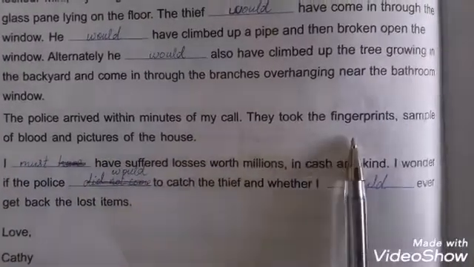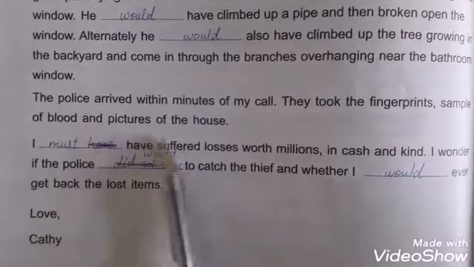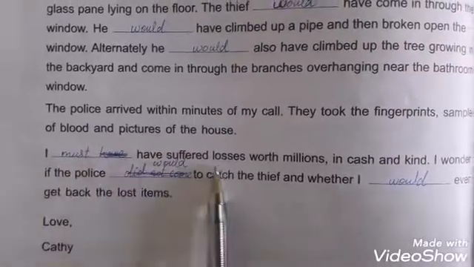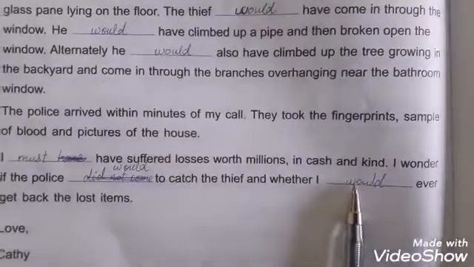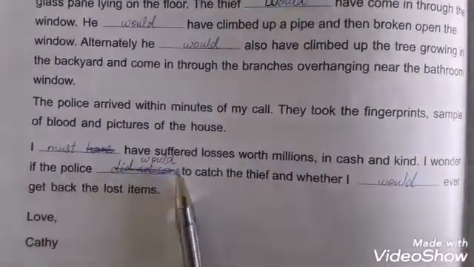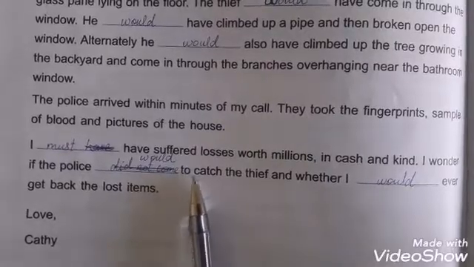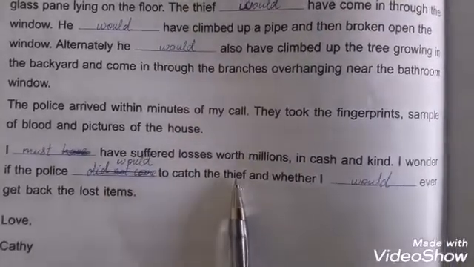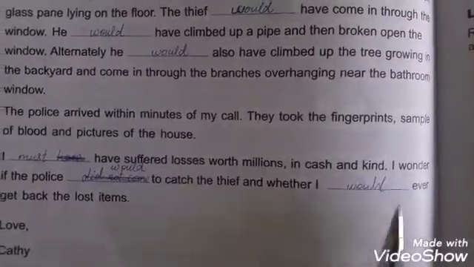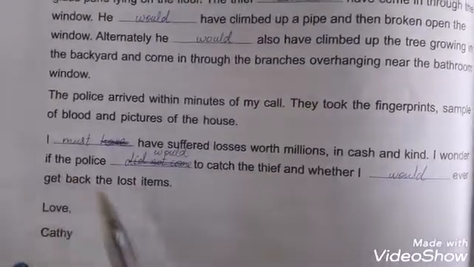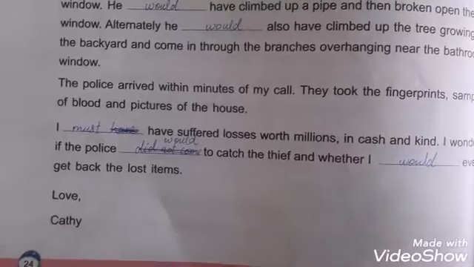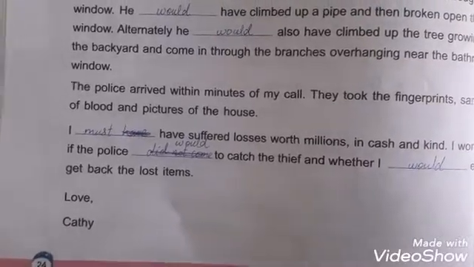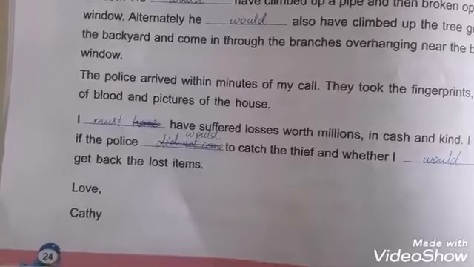They took the fingerprints, sample of blood and pictures of the house. I must have suffered losses worth millions in cash and kind. I wonder if the police would come to catch the thief and whether I would ever get back the lost items. Love, Kathy. So friends, our lesson number 6 is completed.